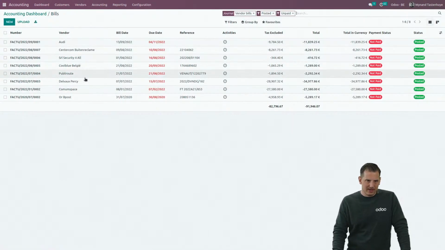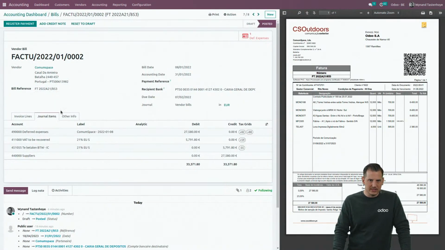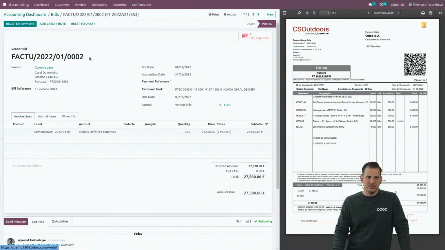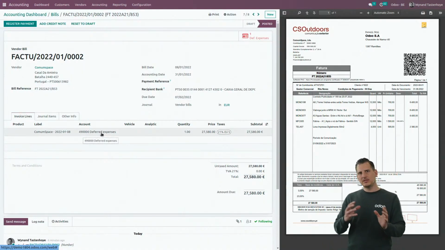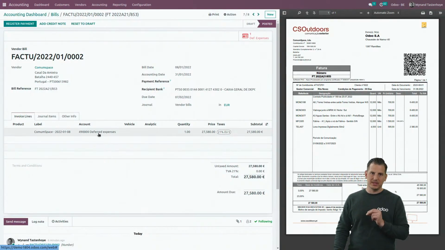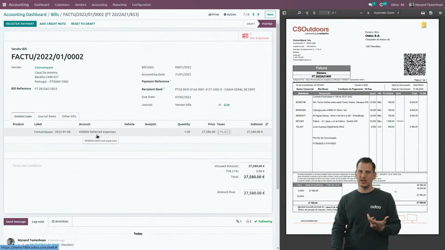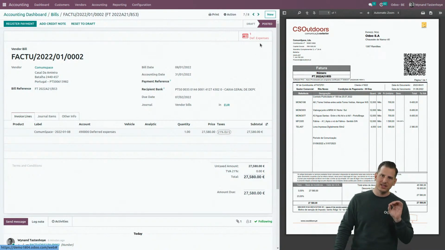So that said, I have one last example, and I believe Common Space was the one that I wanted to show, in order to show you how our deferred expenses work. It's a little bit similar as with the assets, but because I posted the bill on a deferred expense account, which is again a balance sheet account, I can define the fact that he needs to create a deferred expense. You can see it over here.